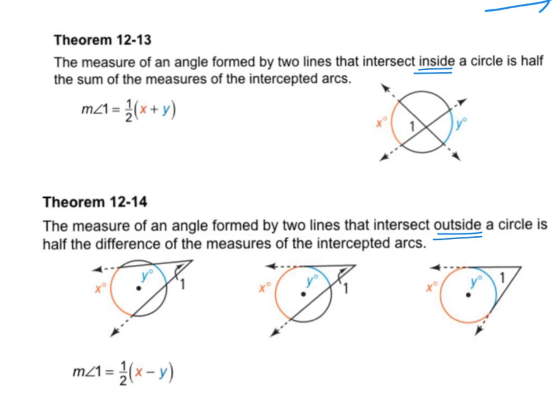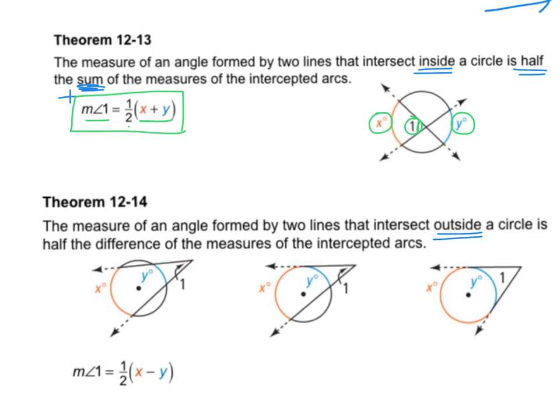When they intersect inside the circle, it's half the sum, so sum means we're adding, right? Half the sum of the measures of the intercepted arcs. So you could have any one of these be a variable. You have an angle here, you have an arc here, and an arc here. And those 3 things have a relationship, and the relationship is this formula. The angle, angle 1, will be half of the sum of the 2 arcs. Those are the intercepted arcs.